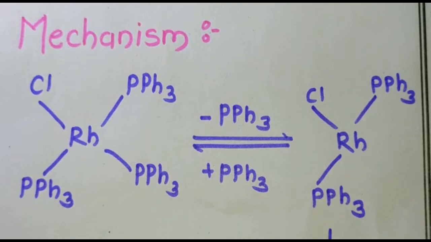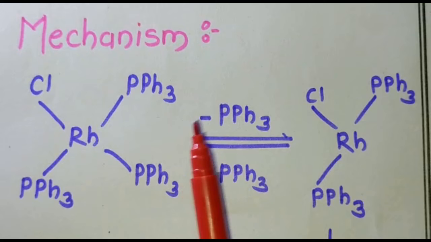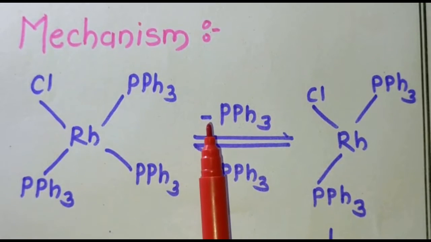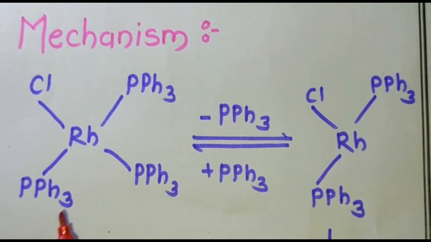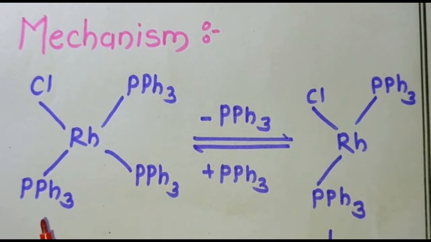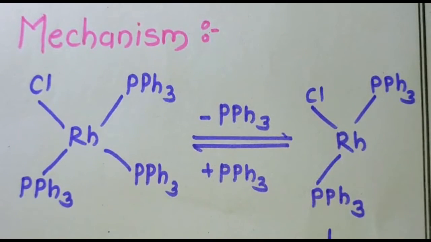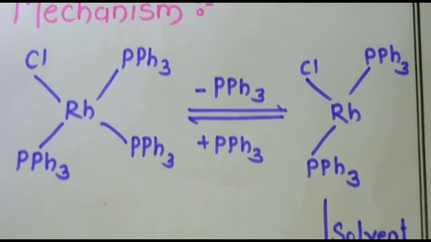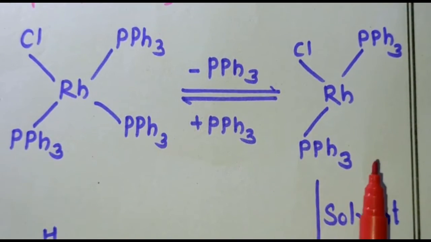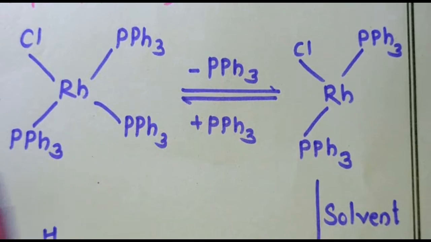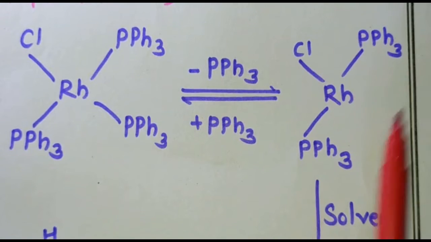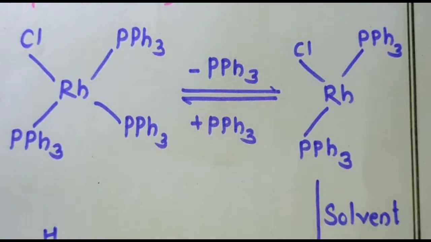As I said earlier, this catalyst does not follow the 18 electron rule, so there will be an elimination of one triphenylphosphine from this catalyst, or addition of triphenylphosphine is carried out. So the catalyst will be a 14 electron or 12 electron species. Here you can see that we eliminate one triphenylphosphine, so here only two triphenylphosphine and the chloride are present.